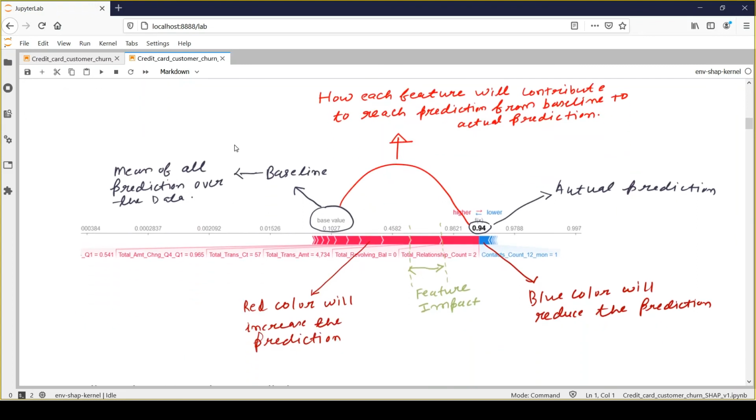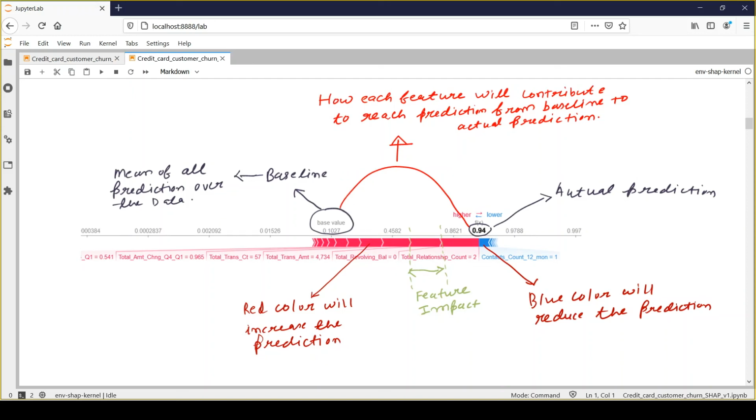So in this way, we would be able to understand which features are more important and how they are contributing towards the prediction value. In the next video, we will explore the SHAP package in detail and we'll see what sort of functionality it additionally provides so that we can understand the prediction output in a more effective way, so that we can convey the right set of information to the end user.